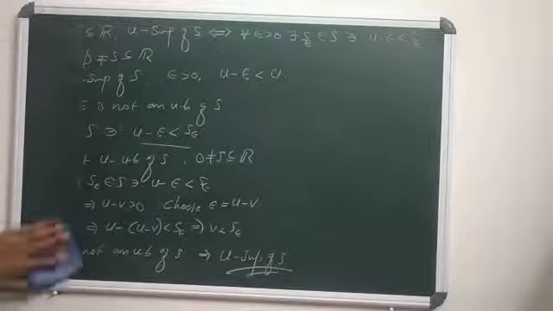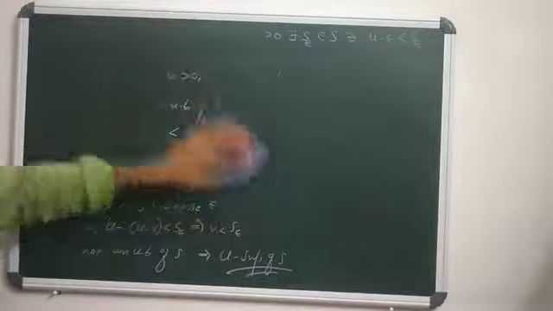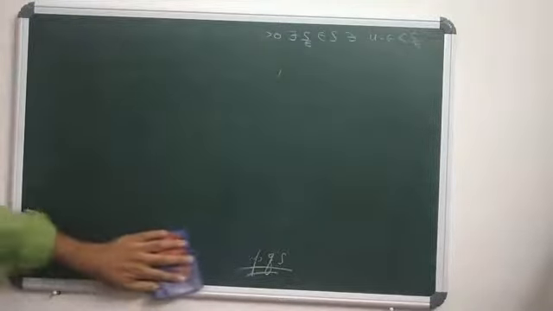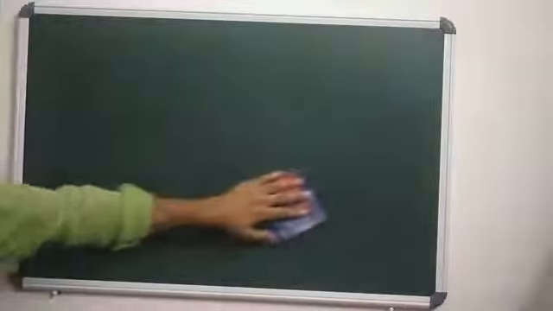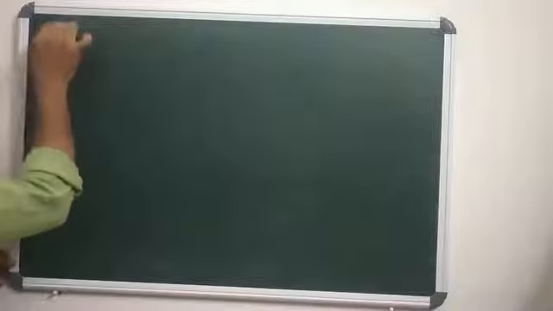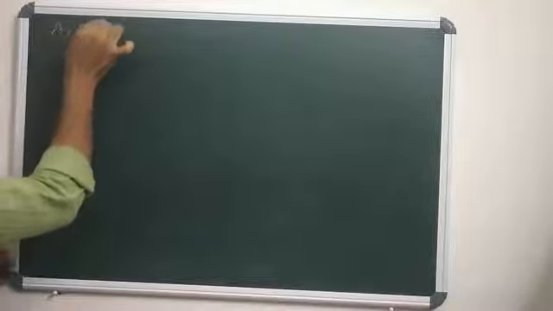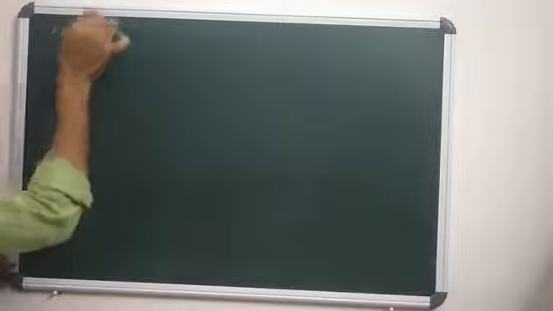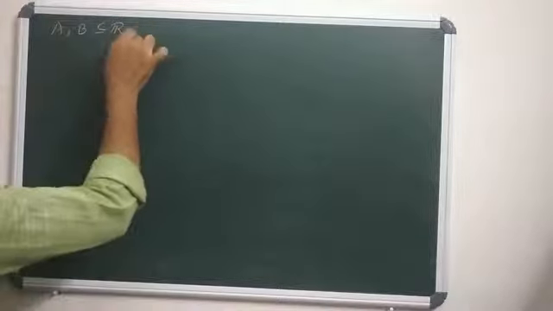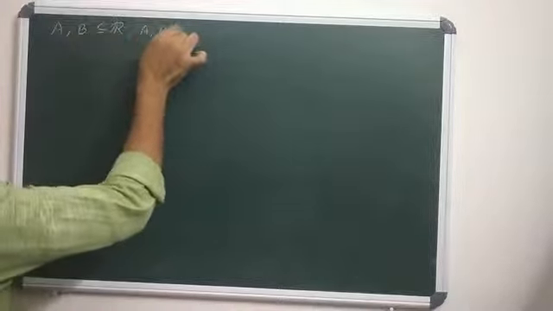Now let us consider an important result. Suppose A and B are any two bounded subsets of R. A and B are bounded.